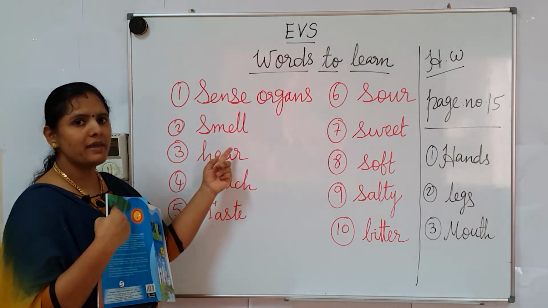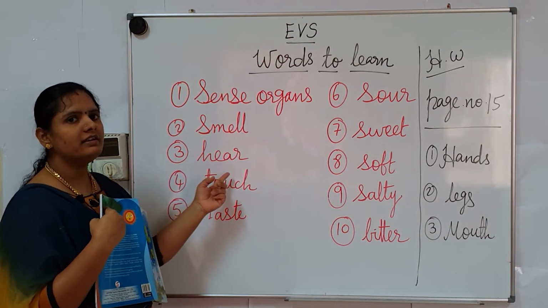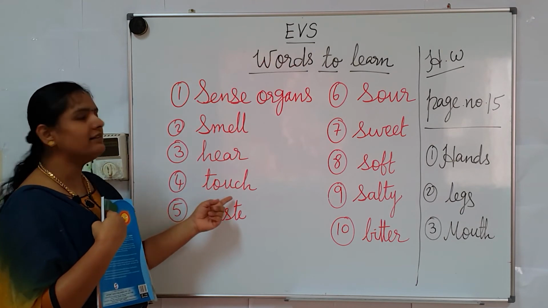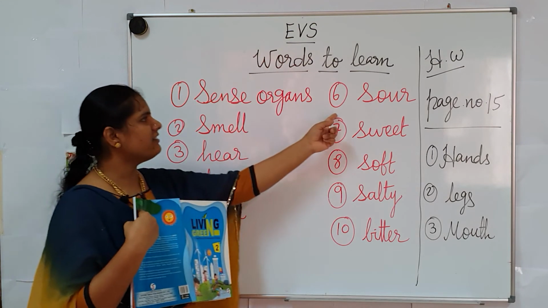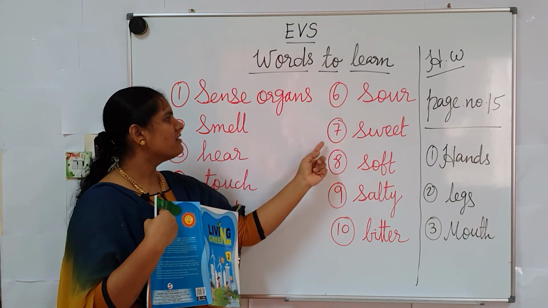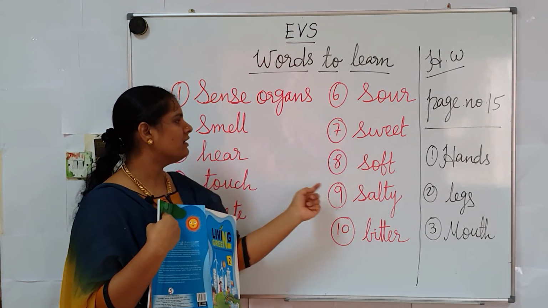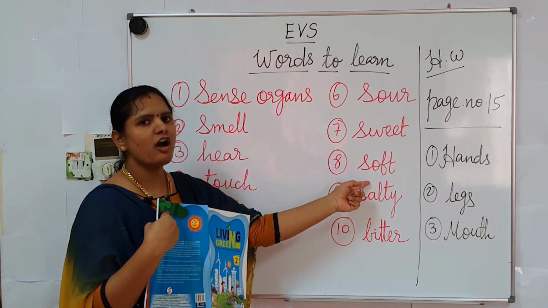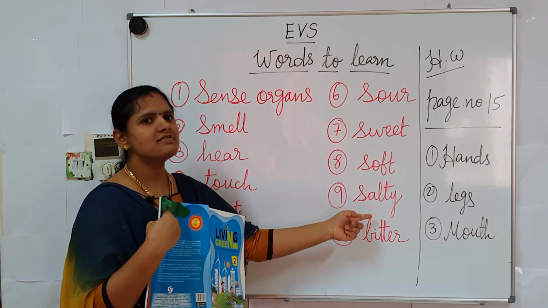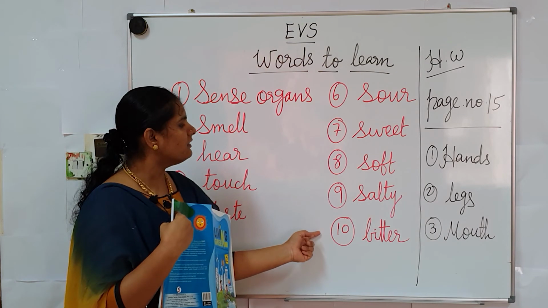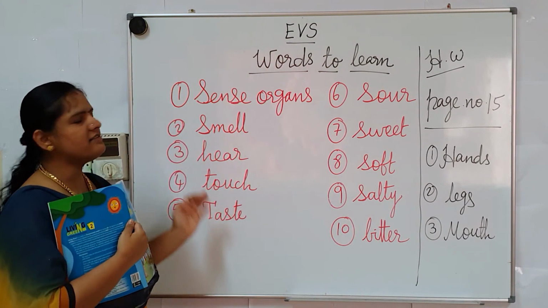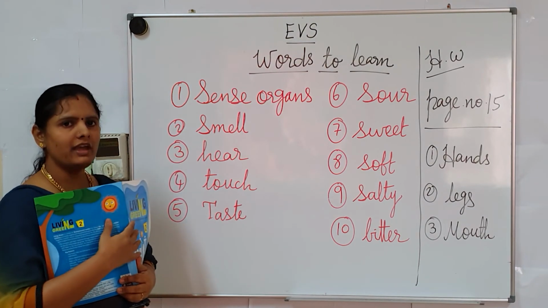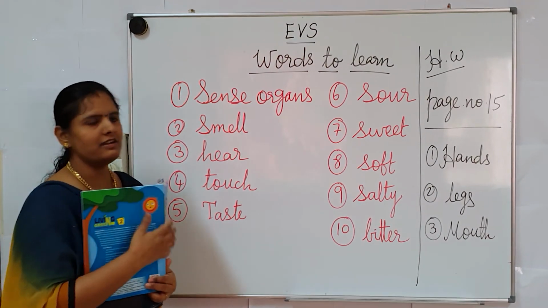Second one, smell. Third one, hear. Fourth one, touch. Fifth one, taste. Sixth one, sour. Seventh one, sweet. Eighth one, soft. Ninth one, salty. And 10th one, bitter. These are all the 10 words you have to learn at home. Learn the spellings.